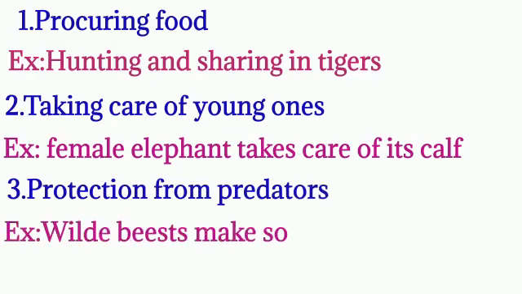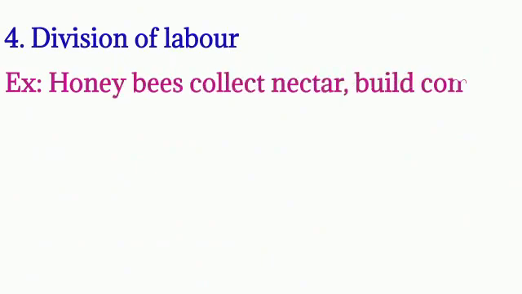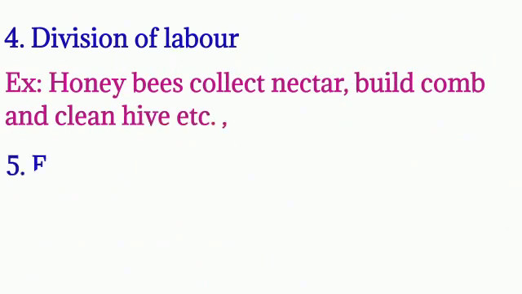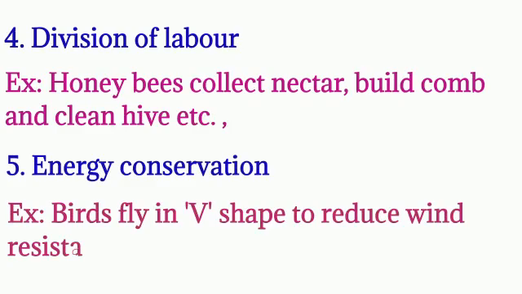Wildebeests make a sound to alert their group. Fourth one, division of labor. Examples: honeybees collect the nectar, build the comb and clean the hive, etc. Fifth one, energy conservation. Birds fly in a V shape to reduce wind resistance.